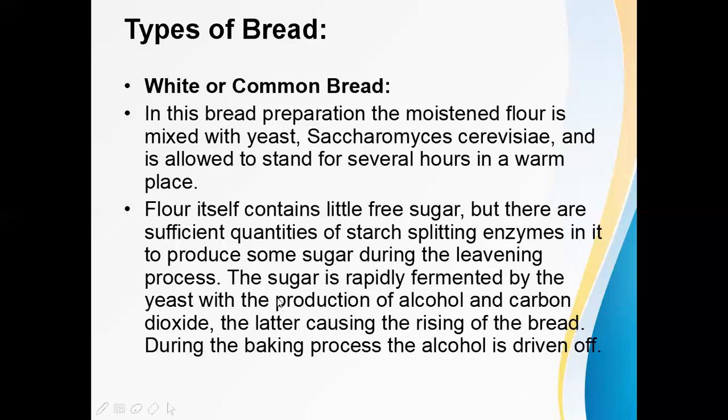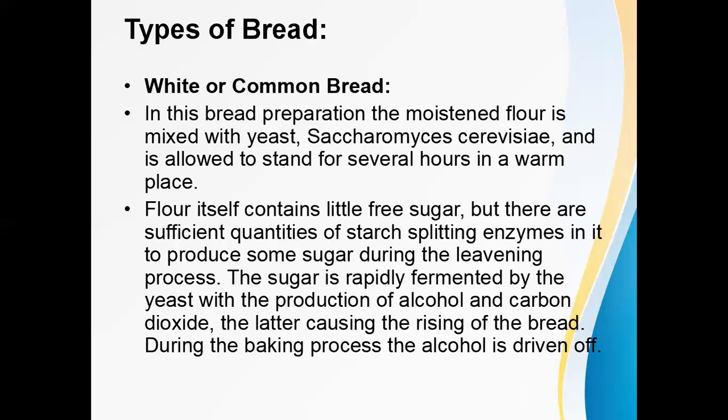The sugar is rapidly fermented by the yeast with the production of alcohol and carbon dioxide, the latter causing the rising of the bread. So what is happening here? Whatever sugar is present in the dough will be fermented by the yeast, right? We have added the yeast. There is sugar naturally present in the flour, or it may be added externally.